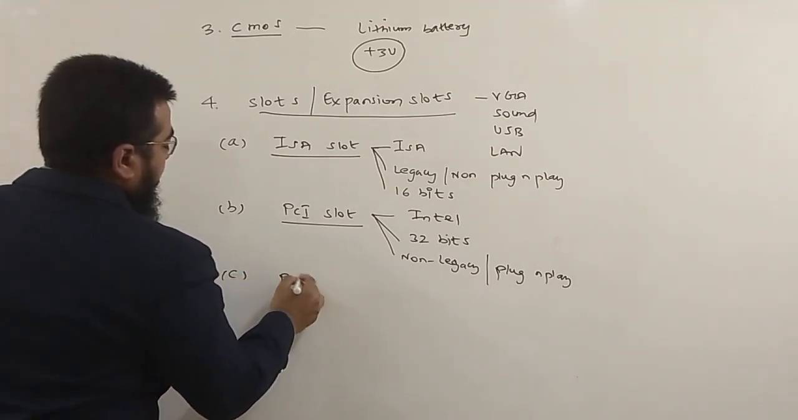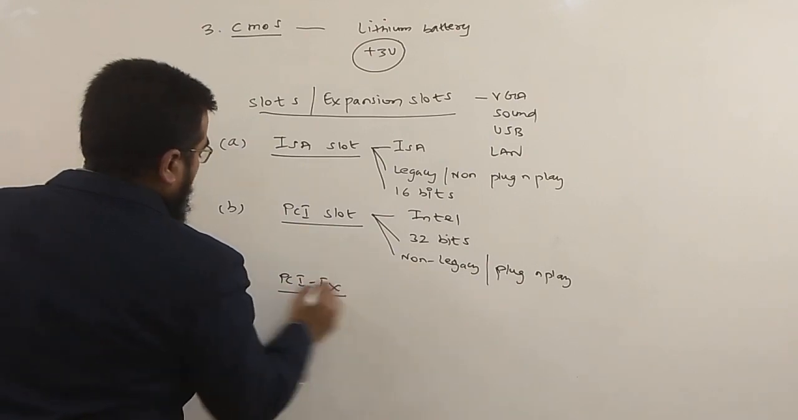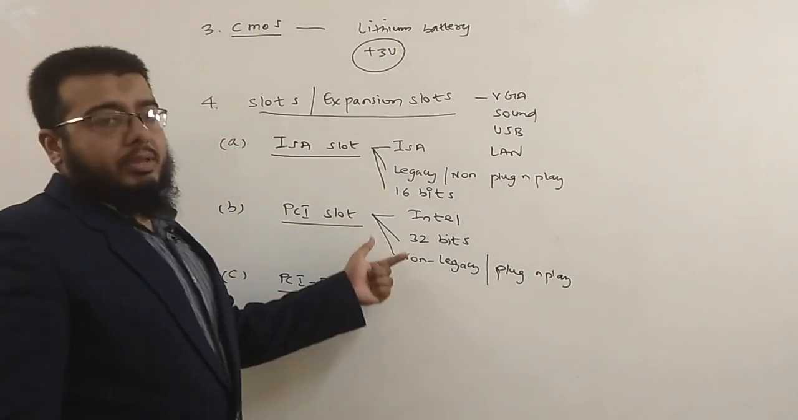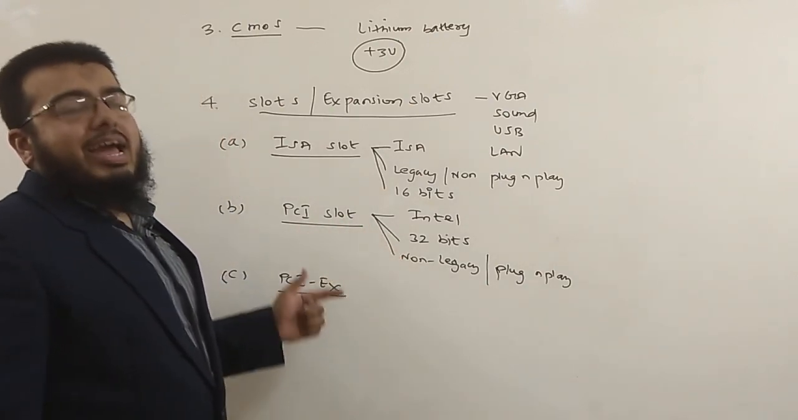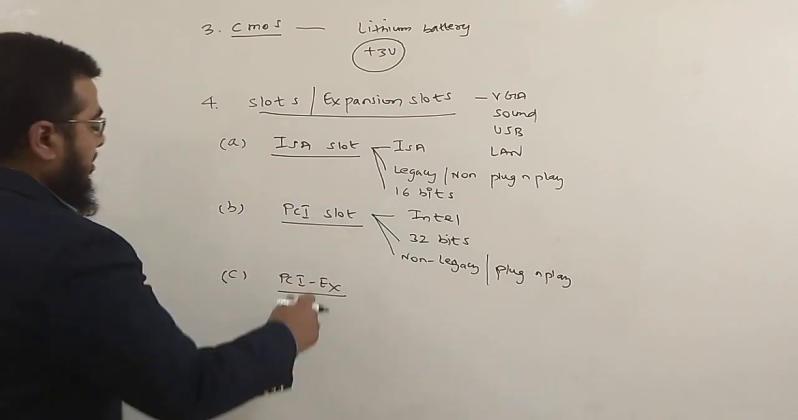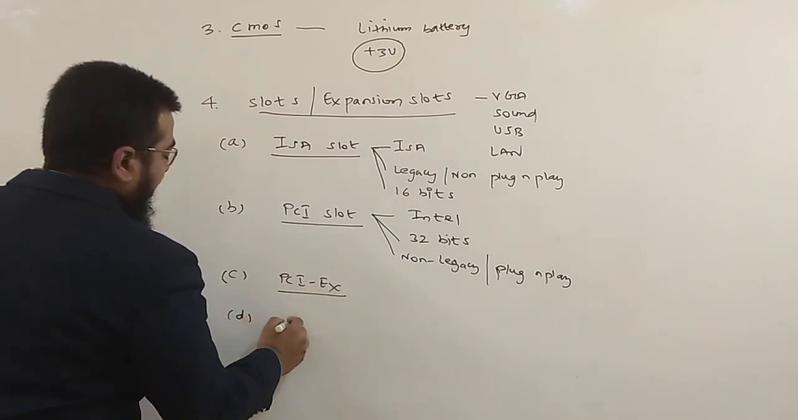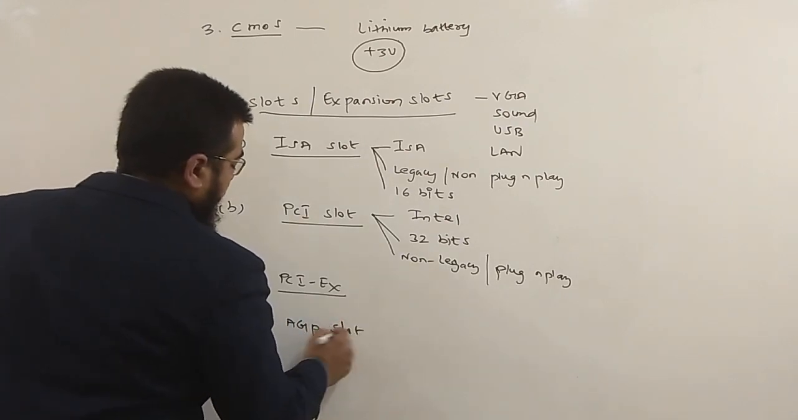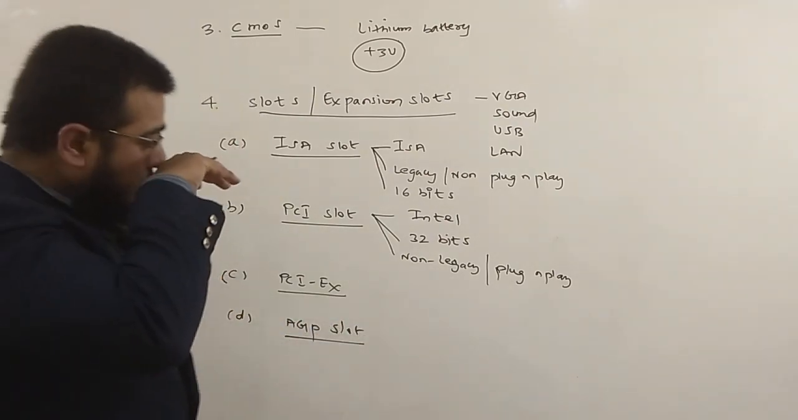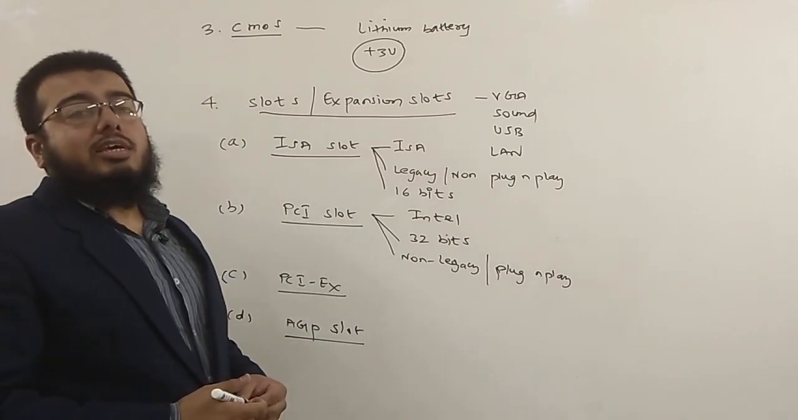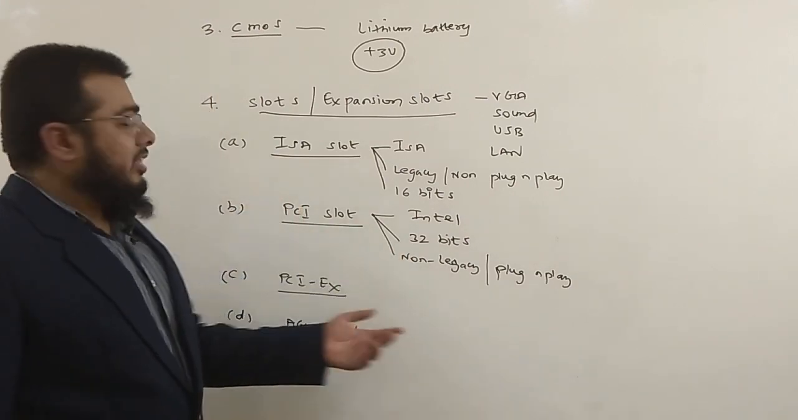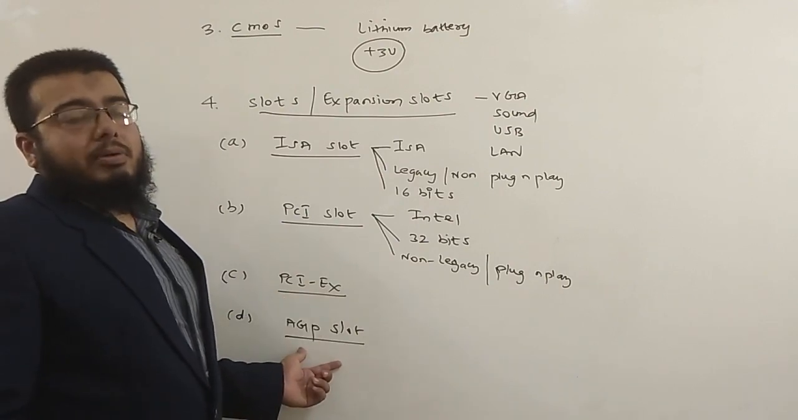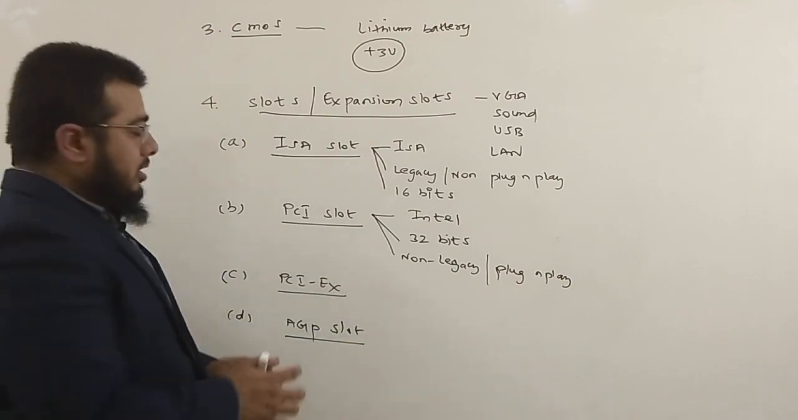Another slot is the PCI Express slot. PCI Express was also developed by Intel company, and PCI Express is for accelerating the graphics. It is similar to the AGP slot, where you can fix an AGP card. You have to check the motherboard first before you purchase the graphics card, whether it is a PCI Express slot or an AGP slot. Depending upon the slot, you have to purchase the card.